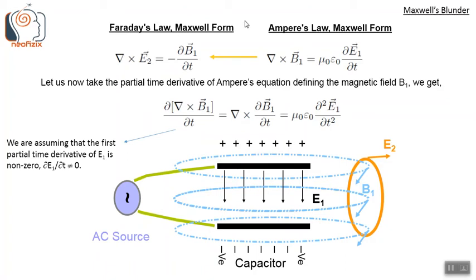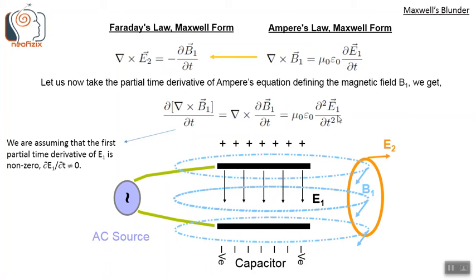So comparing Maxwell's and Faraday's law, we see that there is a B1 term here and there is a del B by del T term here. So let us now take the partial derivative of Ampere's equation defining the magnetic field B1. So we get the partial time derivative as del by del T of curl of B1 is equal to curl of just del B by del T. And on the right hand side we get the second derivative of E1, mu naught epsilon naught del square by del T square E1.